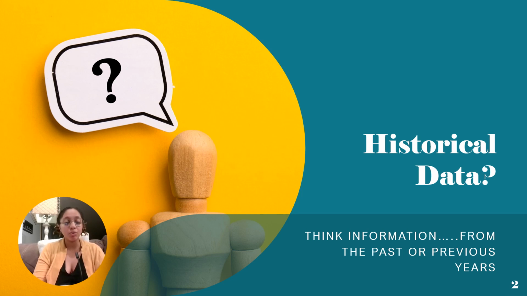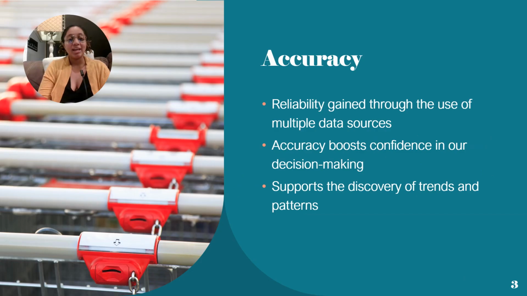With correct data, we can effectively identify trends and patterns. We can also be better prepared for future outcomes. In addition to accuracy, it is important to collect data from as many sources as possible. The more sources of data we have, the easier it will be to determine if our data and our forecast are reliable. If we have multiple sources of data and they each display the same or extremely similar information, then the data is more likely to be accurate.